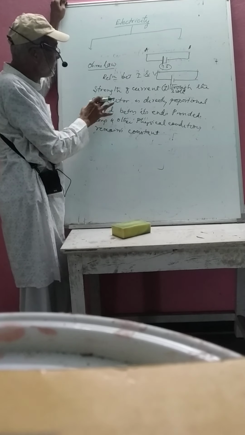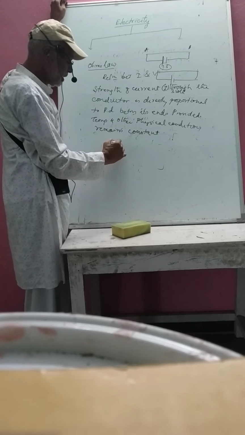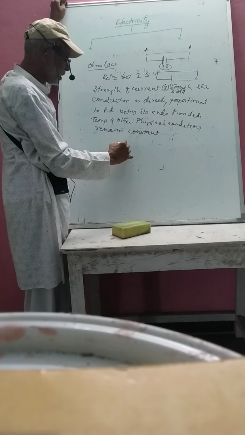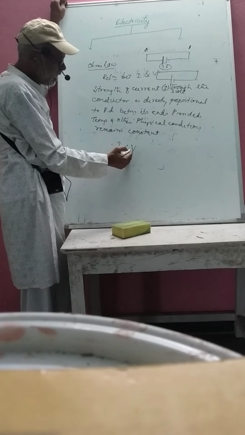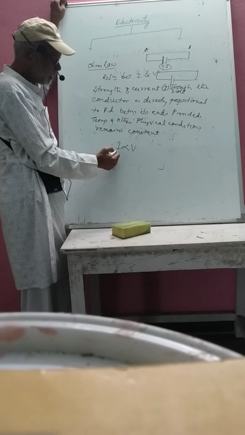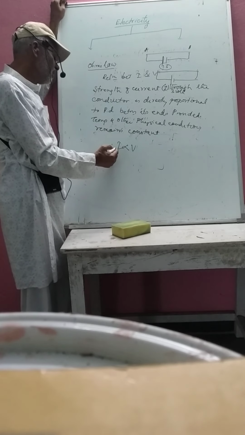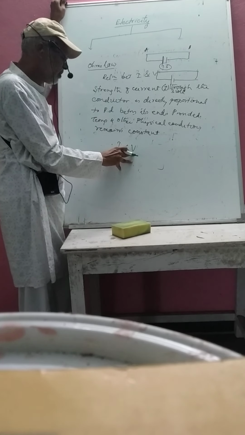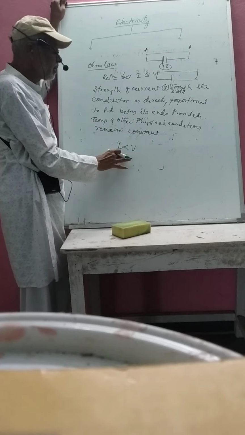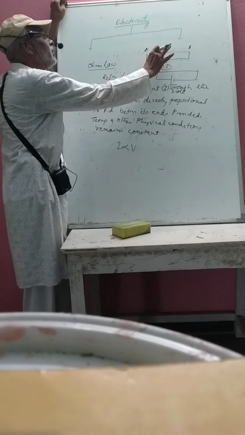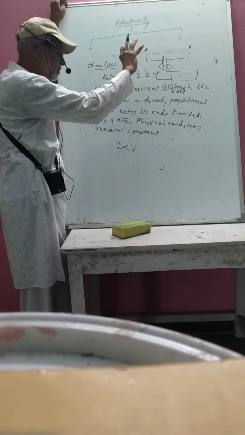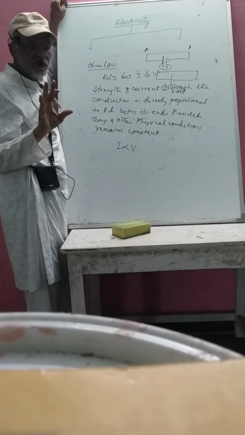So the content of this is I is directly proportional to V. As potential difference increases, current increases. As potential difference decreases, current also decreases. That means the strength of electric current flowing through the conductor solely depends on the potential difference provided. The temperature and physical condition of this conductor must be unaltered. They should not change. If that is the case, you will find that I is directly proportional to V.